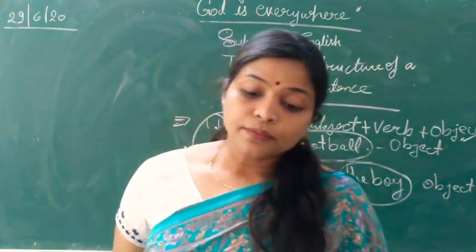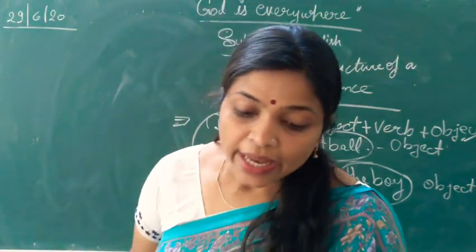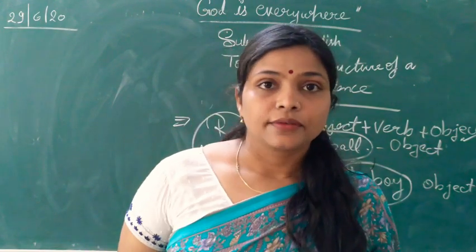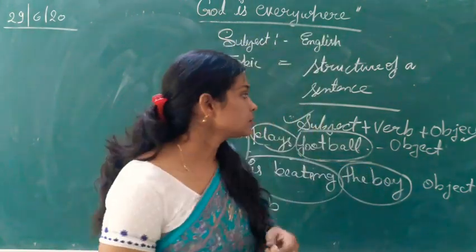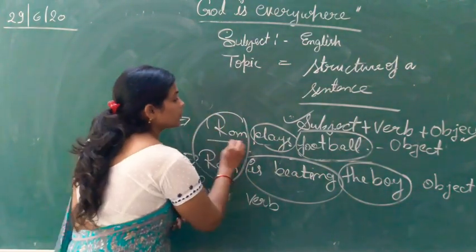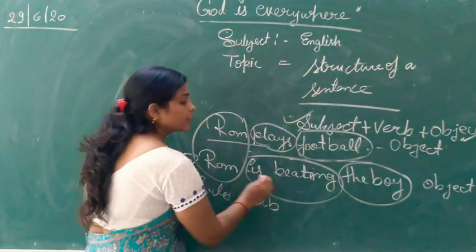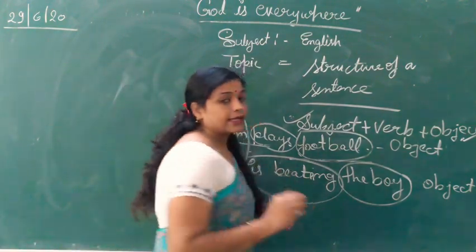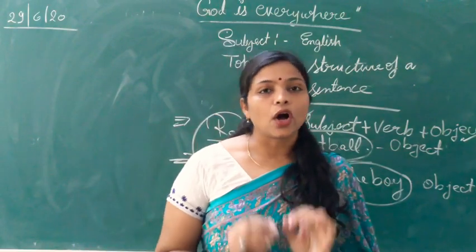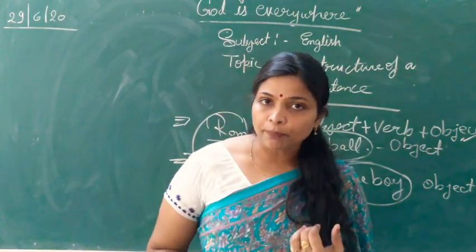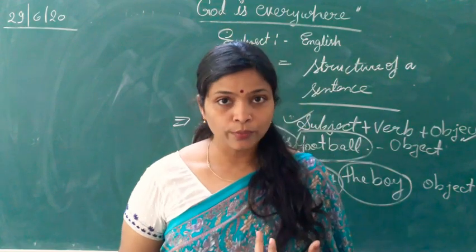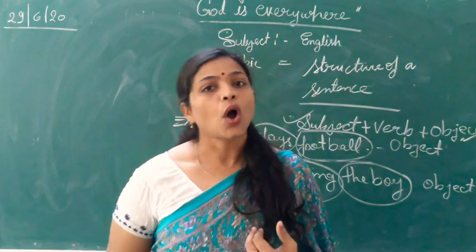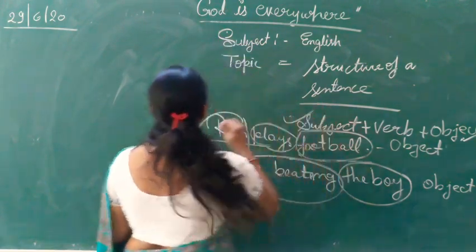Object means the object of a sentence is a person or thing that receives an action from the verb. Like what Ram plays? Football. And whom Ram is beating? The boy. It is a very simple trick to get an object of a sentence. When we put what and whom in a sentence, whatever we get in an answer, that is our object.